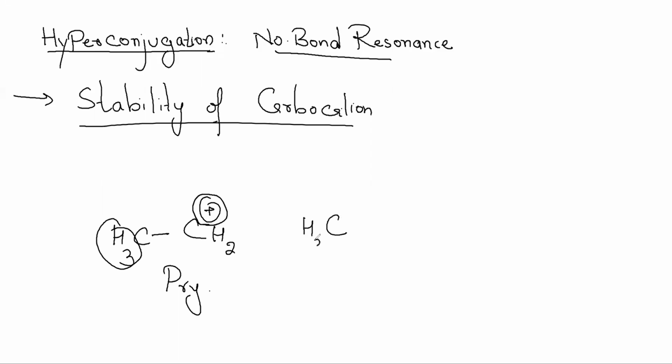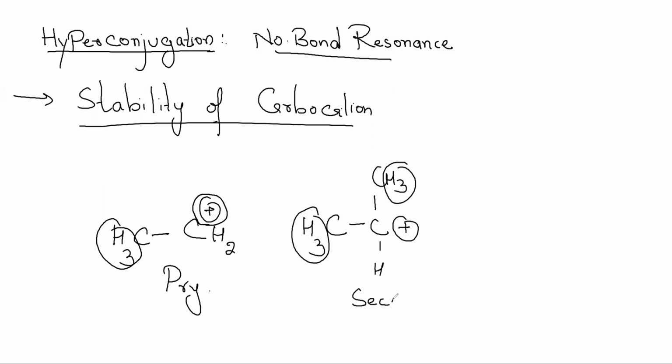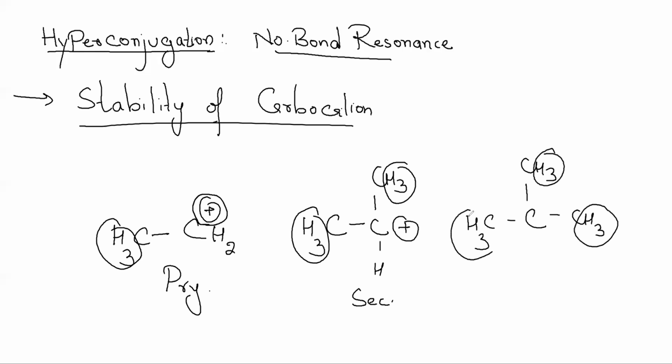In comparison, if we have a secondary carbocation, the adjacent carbons have 6 hydrogens. That means 6 times it can take away its positive charge. So it will be stabilized 3 times more than a primary carbocation. And if we talk about a tertiary carbocation, it has 9 carbon-hydrogens attached to adjacent carbons.